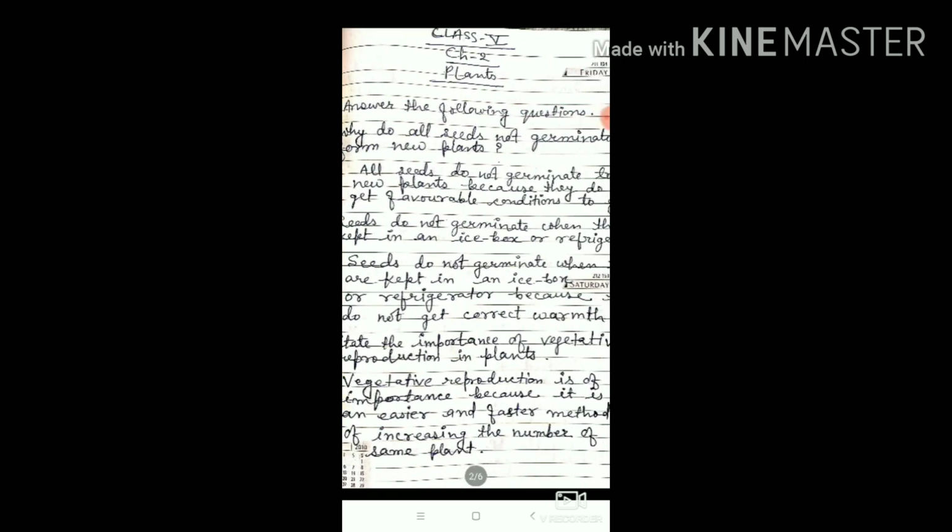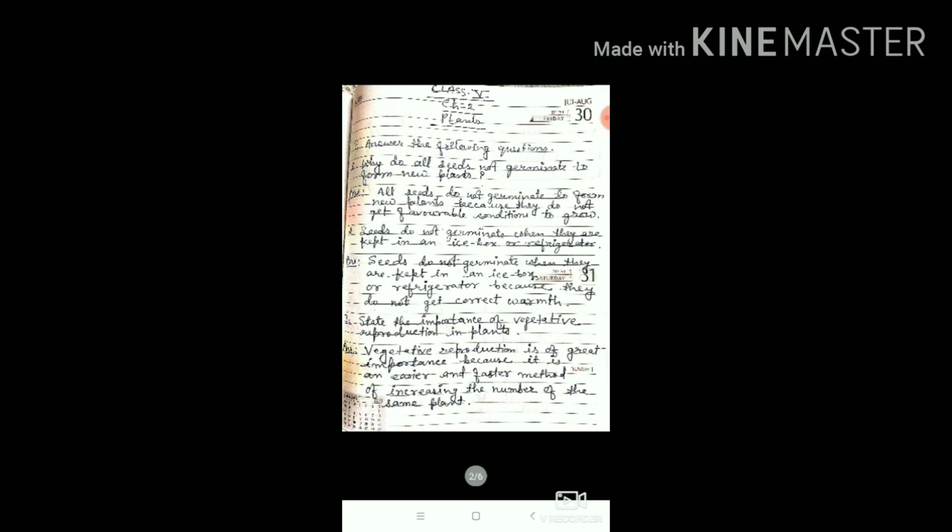Now I am moving to the next question, which is exercise E of chapter 2, Plants. In exercise E, question number 1 is: why do all seeds not germinate to form new plants? So you will write that all seeds do not germinate to form new plants because they do not get favorable conditions to grow.